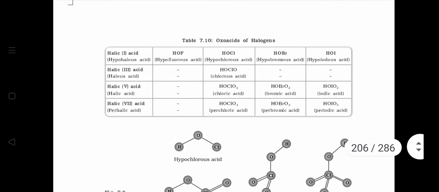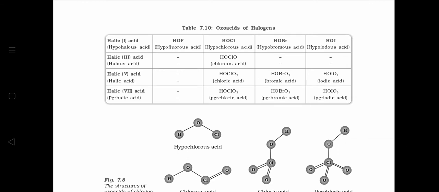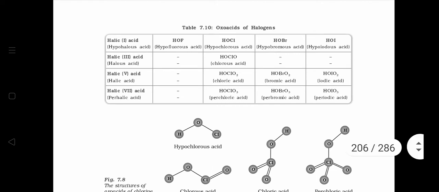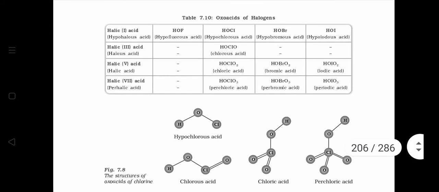For example, the different oxoacids of halogens are given. Nowadays, they are called as halic 1 acid, halic 3 acid, halic 5 acid and halic 7 acid, depending upon the oxidation state of halogen. For example, in case of HOF, the halogen has oxidation state 1, so it is halic 1 acid.